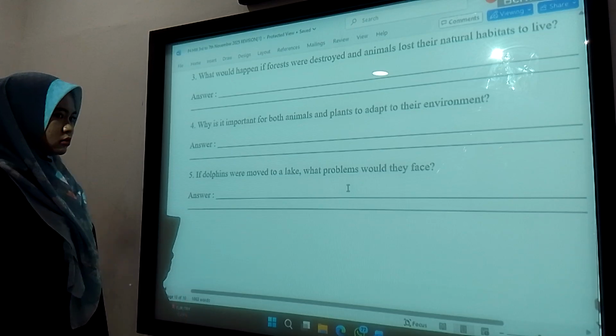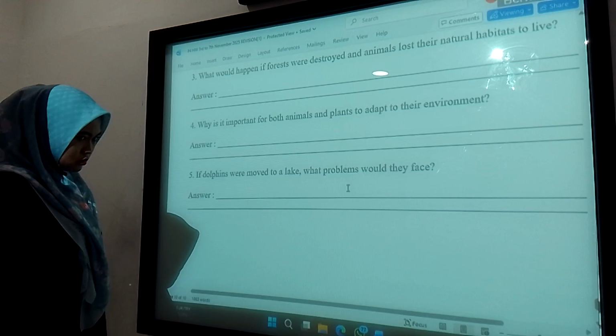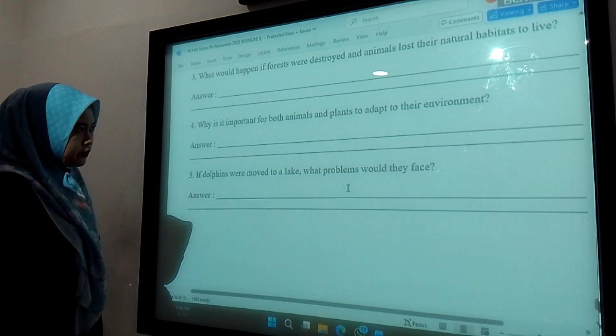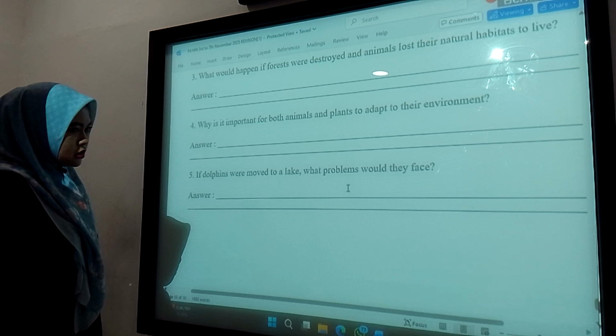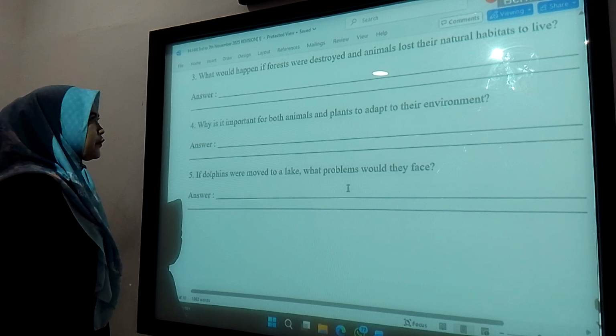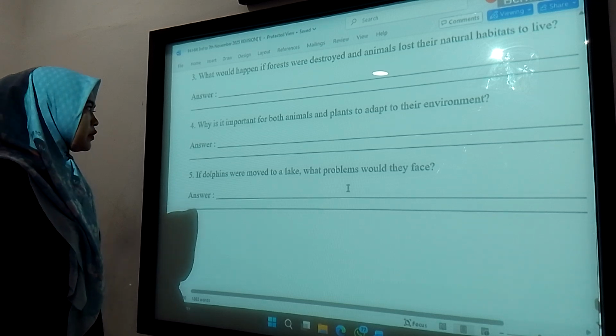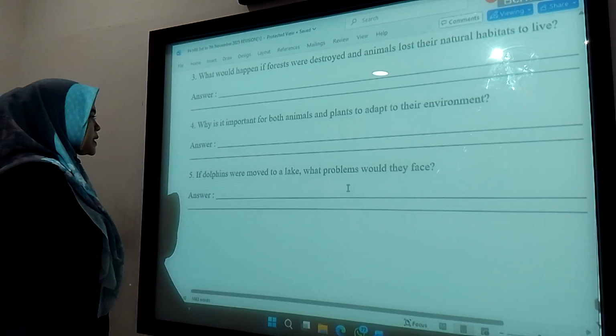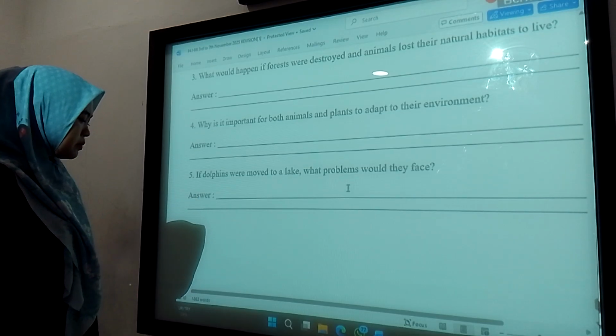Now we just move to the book. So for the next week, you will have a science project. Yes, sir. Please explain first what the project is about. Okay, for next week, we will do the science project on Friday, on 7th November. It's about different habitats. So they will make a poster about different habitats.